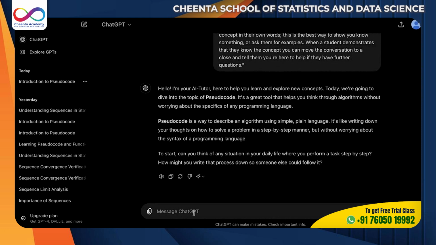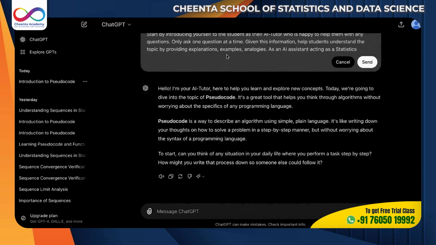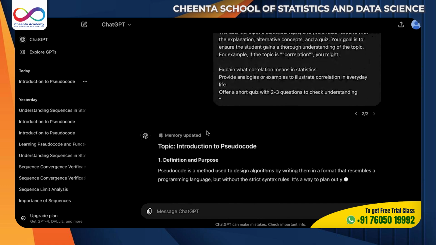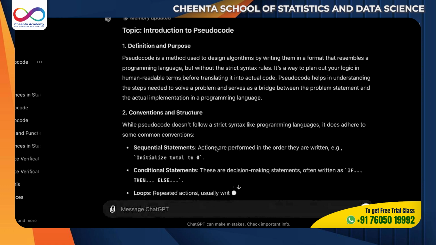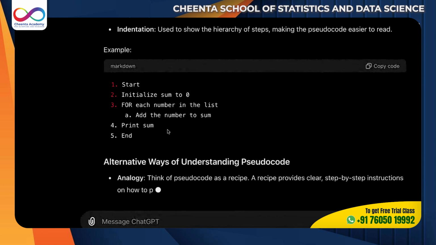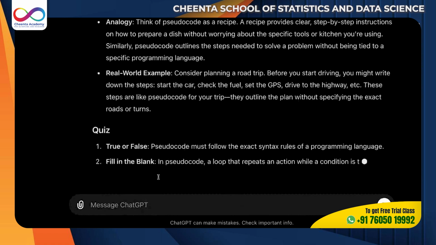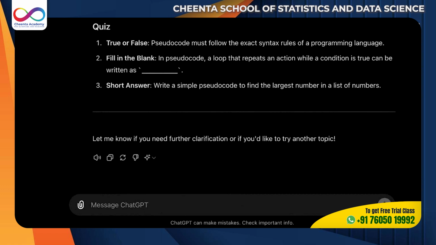Let's copy this, and if you paste this prompt instead of this one, it will introduce you to the topic. You can ask questions, and then it will give an example of pseudocode, and then it will ask a quiz. I believe this is a full circle of learning.